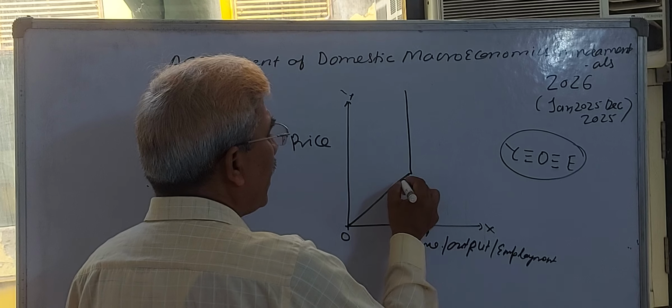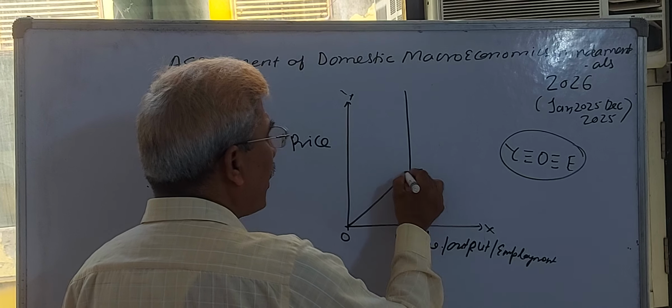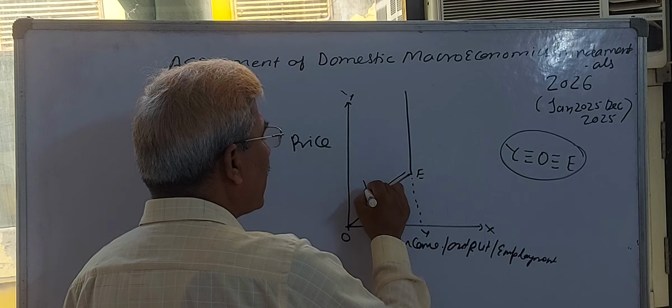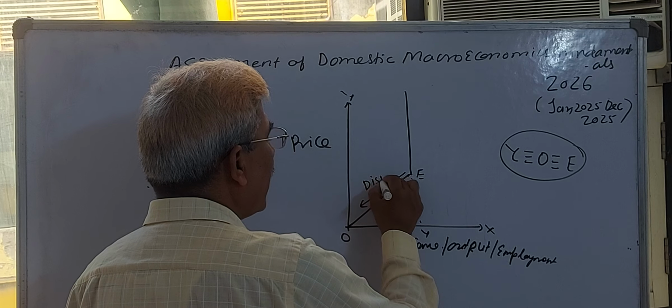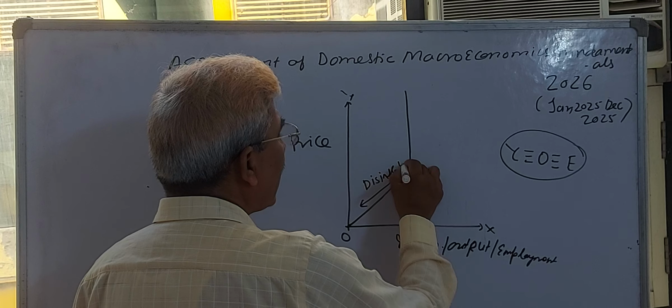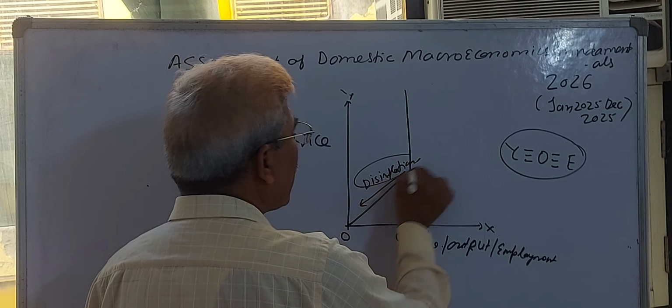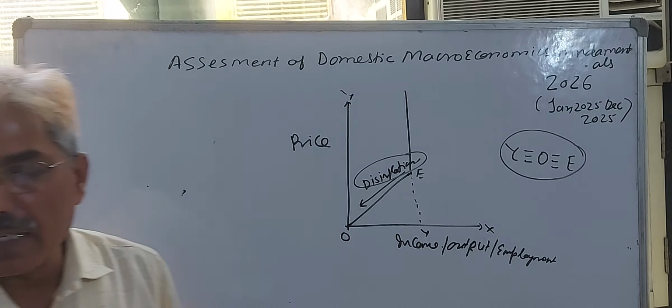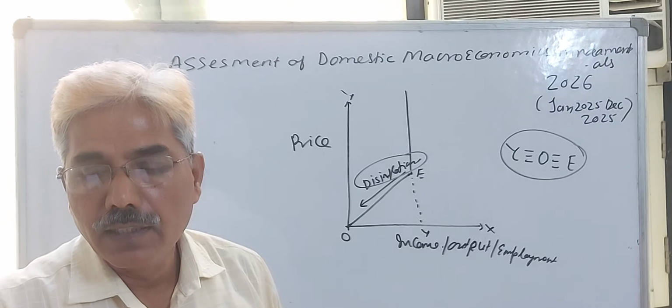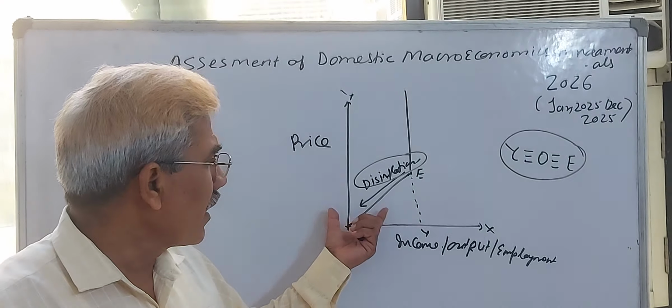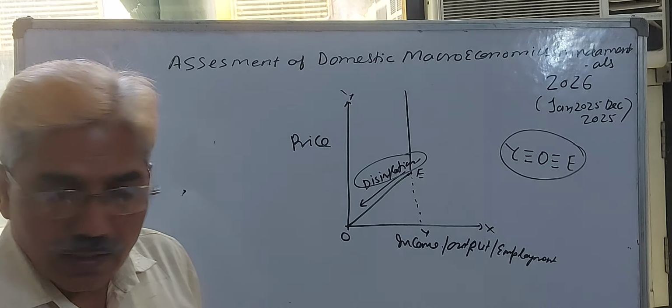If your economy is moving from this point to point E, this is known as disinflation. Under these disinflationary conditions, what happens? The level of price decreases, with deflation or disinflation.